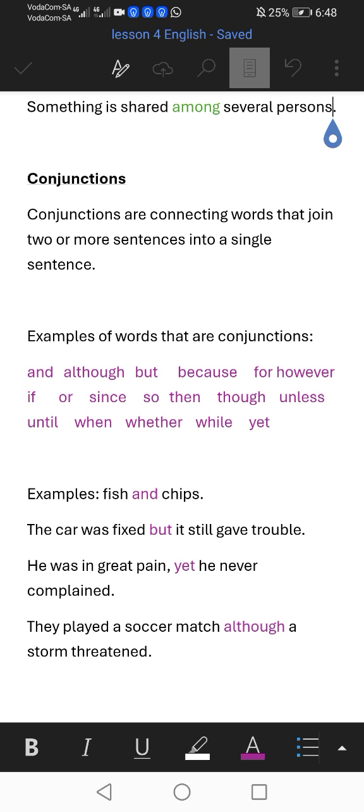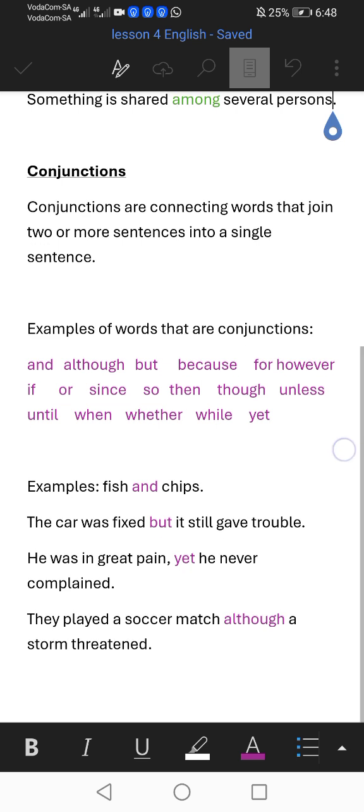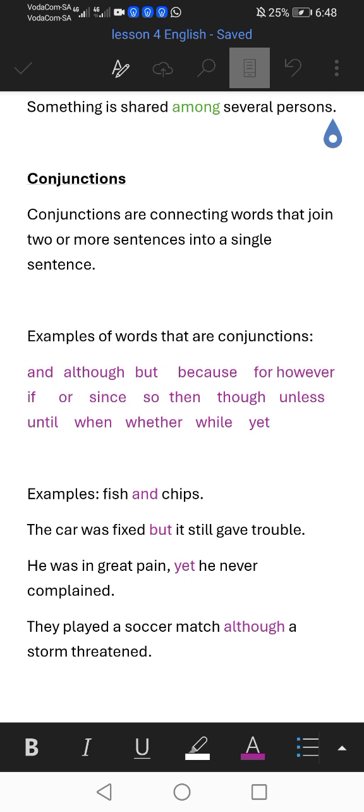We are going to formulate sentences based on these conjunctions, sentences that we will join together using the conjunctions I just mentioned. Number one: fish and chips. And connects fish and chips.